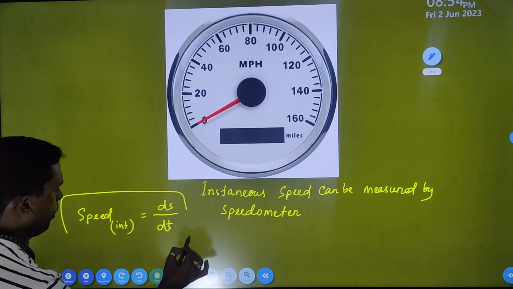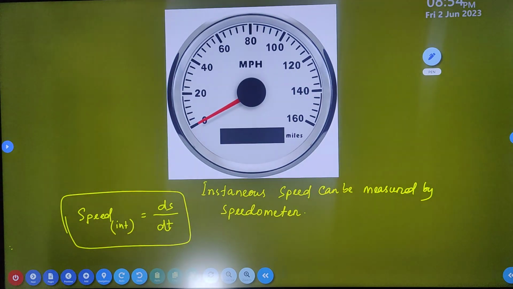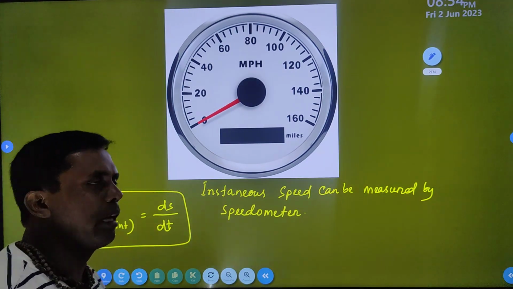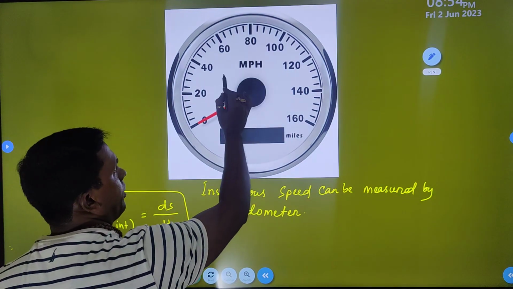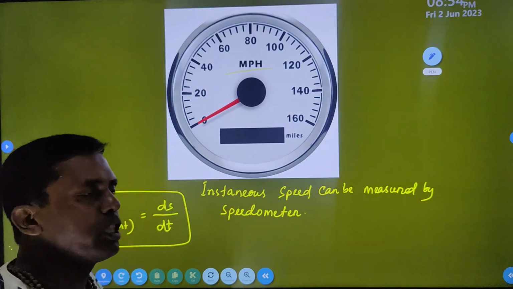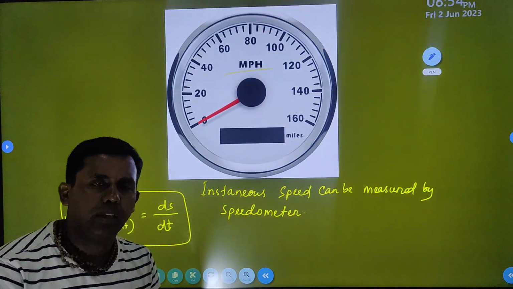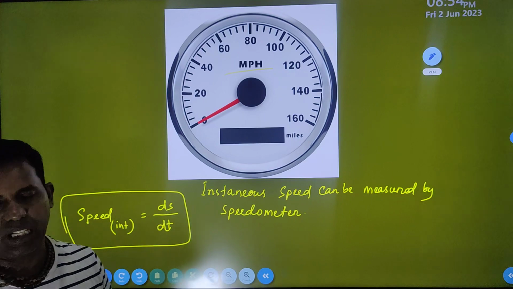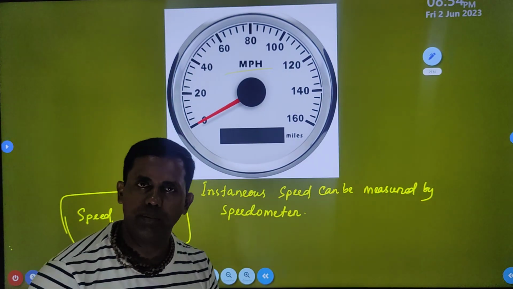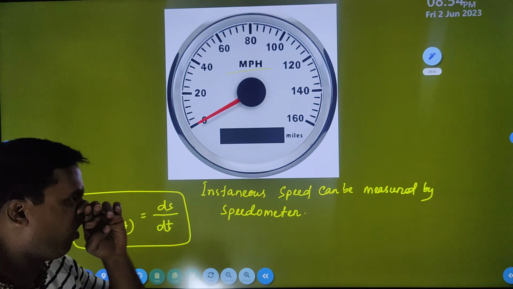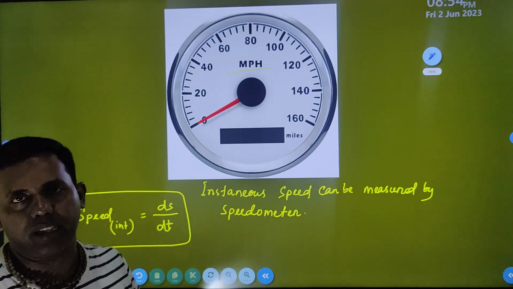At that time simply you can say what? The instantaneous speed can only be measured by the speedometer. In a speedometer you can measure only the instantaneous speed, and no other devices are there to measure the instantaneous speed. Clear? So instantaneous speed is measured only in vehicles.